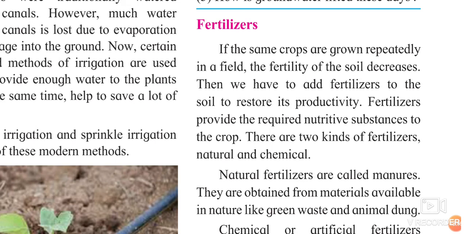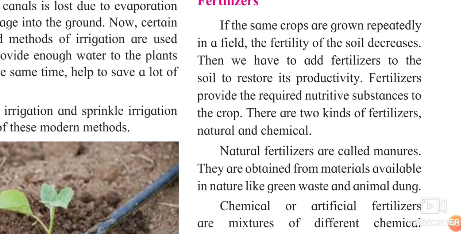Now the soil should be given back its fertility. Who is giving this fertility again? How are we giving this fertility? Yes, we are giving this fertility with the help of fertilizers. Now fertilizers are of two types. One is natural and another is chemical. We will just learn about it. Natural fertilizers are called manures. They are obtained from the materials available in nature like green waste and animal dung.